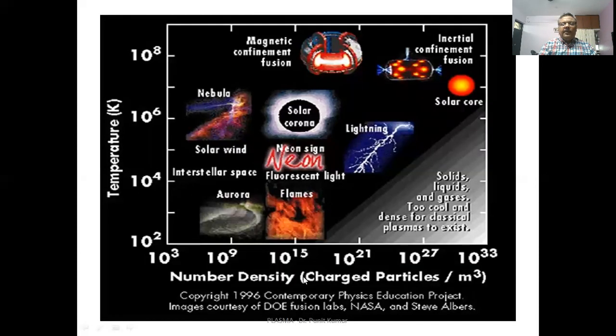This is a graph between the plasma density and the temperature. At low density and low temperature, we have auroras and flames inside the Earth's atmosphere. As we go towards the sun, the density rises and the temperature also rises. And for fusion in the lab, we need a much higher density and a much higher temperature. This is the magnetic confinement fusion. The fusion confinement schemes, the magnetic confinement and the inertial confinement, we will discuss in the next module. This is the solar core, which is highly dense and at high temperature.